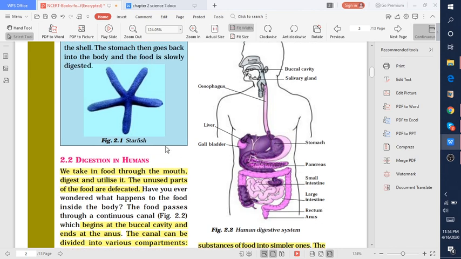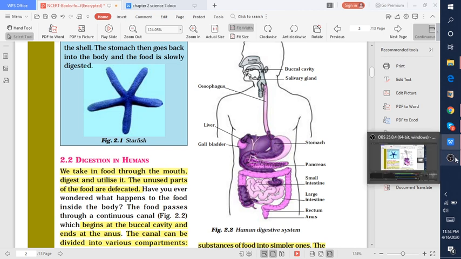So in the next class we will study how food is digested in each and every part of this alimentary canal. So please take an overview and study well. Thank you.